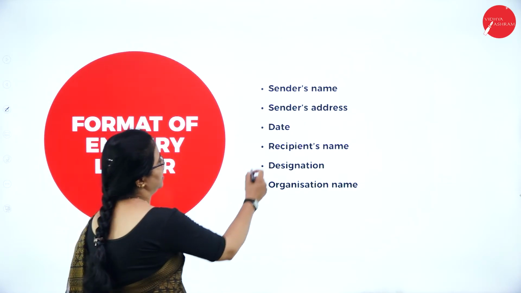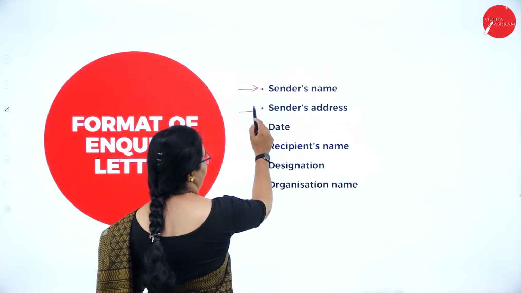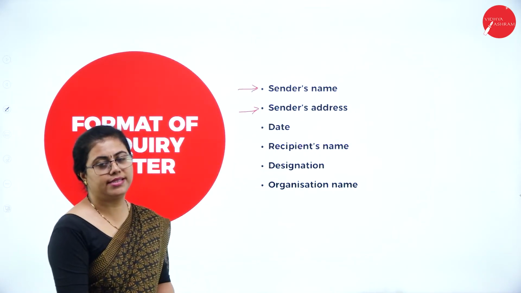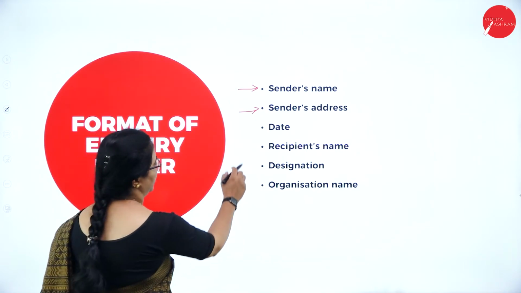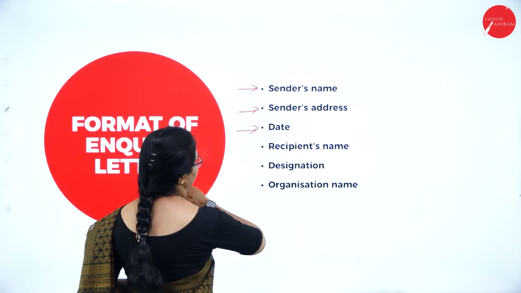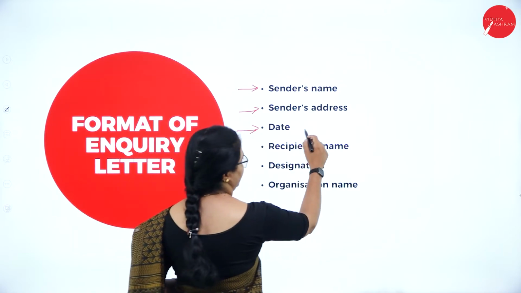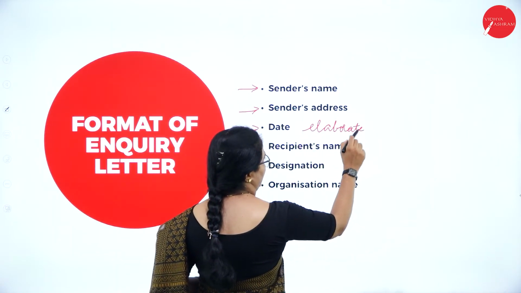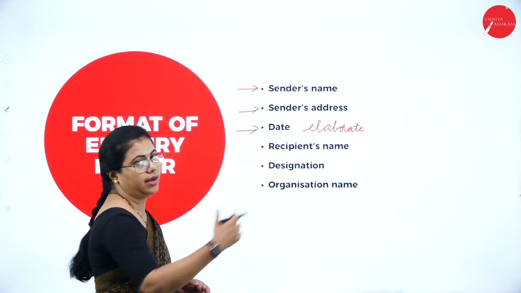Just see here, sender's name will be there, address will be there. Of course, your formal letter also begins in the same way, isn't it? Sender's name and address, then you will have the date. So how do you write the date? In an elaborate form, not in MMDDYY format. You need to write it a little elaborately.